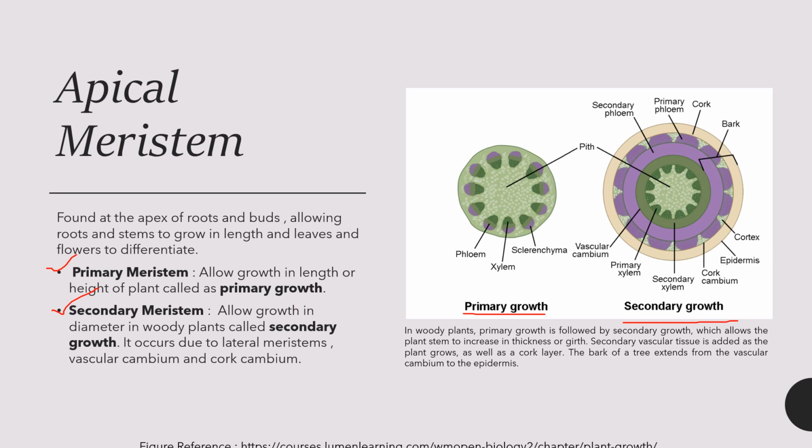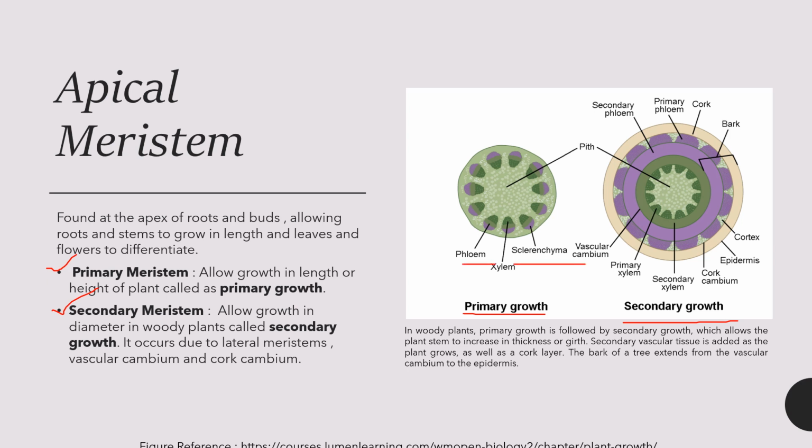When the plant increases in height, it leads to the primary growth, which comes from the primary meristem. So this is the diagram of primary growth, in which the xylem is being shown, the phloem is being shown, and sclerenchyma cells are being shown.